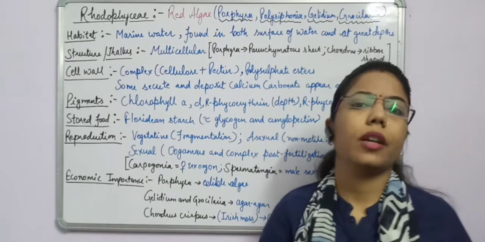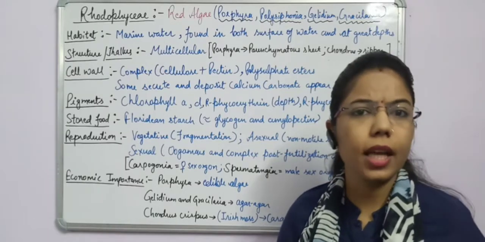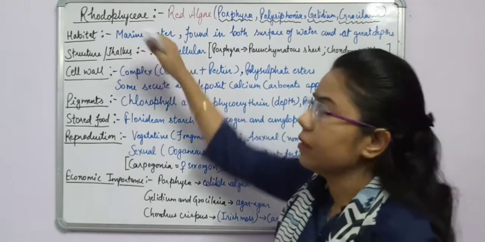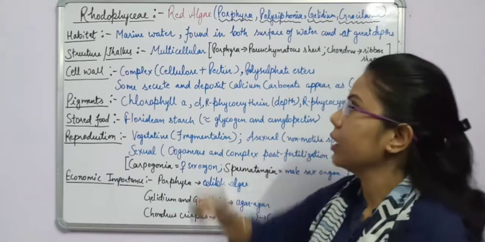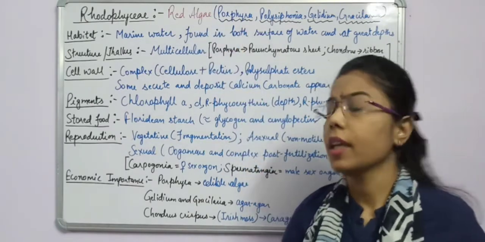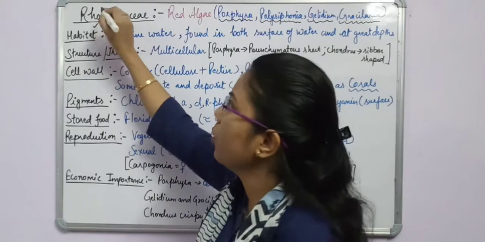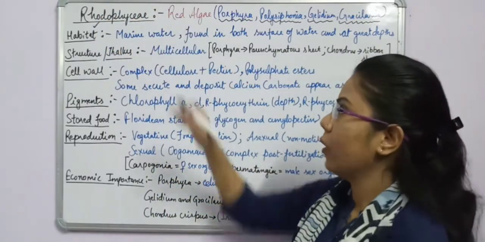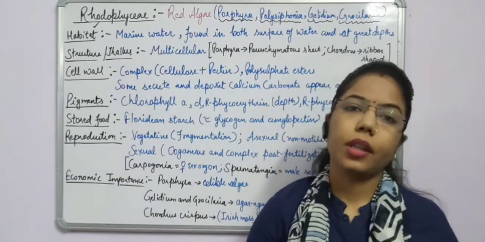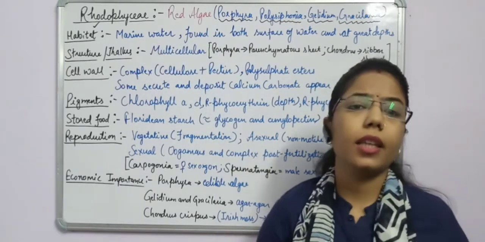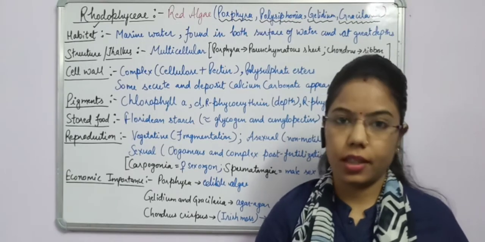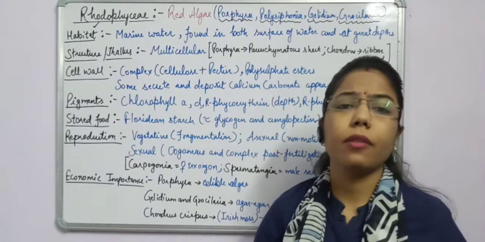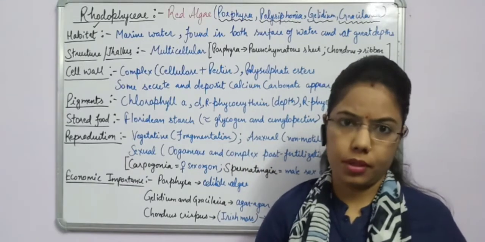Before that we have done Chlorophyceae, meaning green algae, and Phaeophyceae, meaning brown algae, and the third one, Rhodophyceae, means red algae. The name itself indicates it. Rhodo relates to what? Something red in color, and another name of Rhodophyceae is red algae. These types of algae are also known as ancient algae and they are found in various environments.